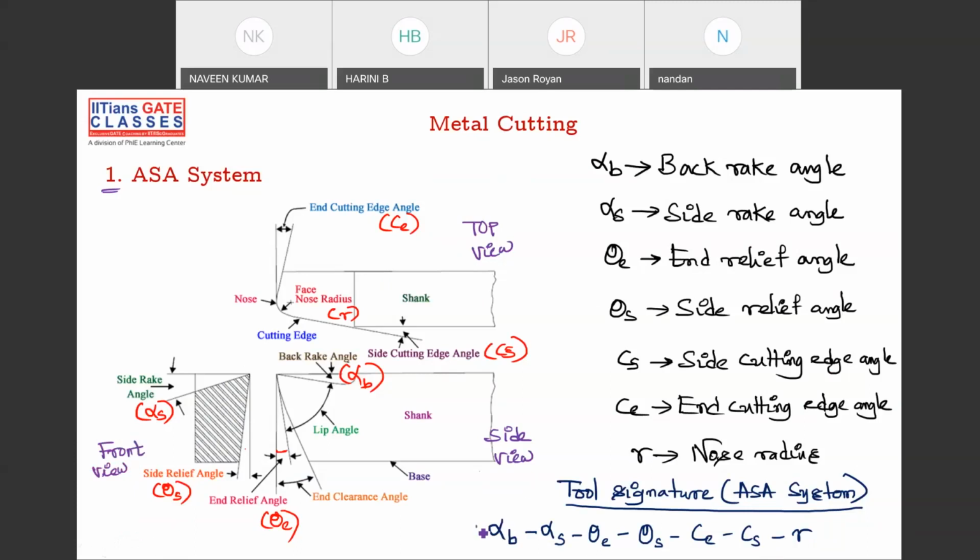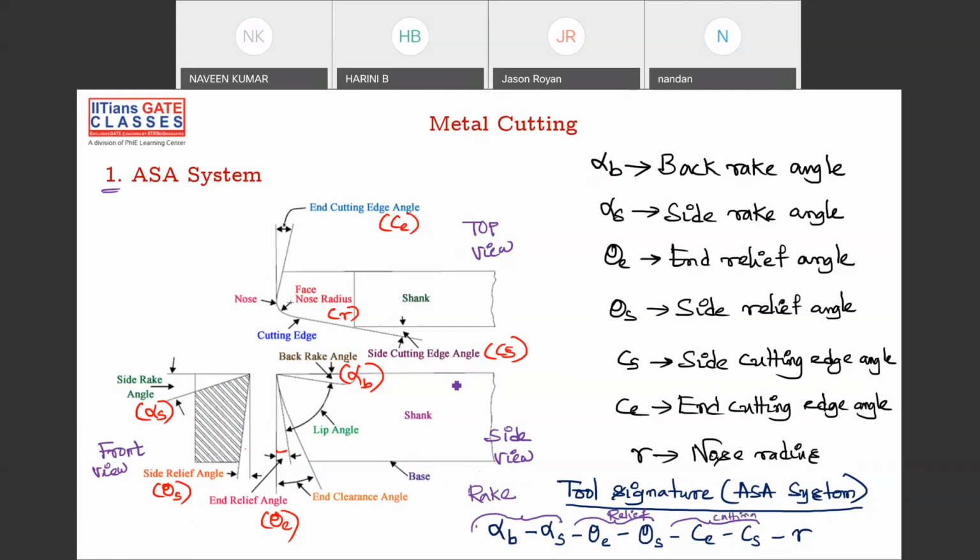Please remember the first two as a couple, and this is another couple, and this is another couple. The first couple belongs to rake angle, the second couple belongs to relief angle, and the third couple belongs to cutting edge angles.